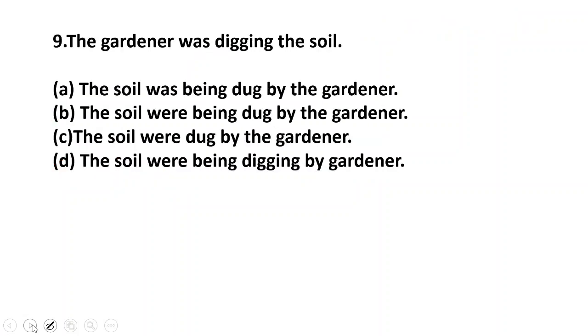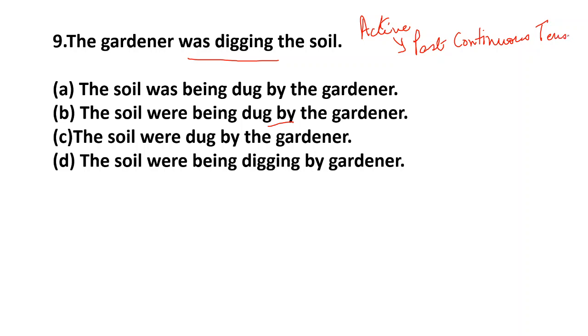Number 9, the gardener was digging the soil. Now this is also simple. It is active voice. The gardener was digging, and this is in past continuous tense.